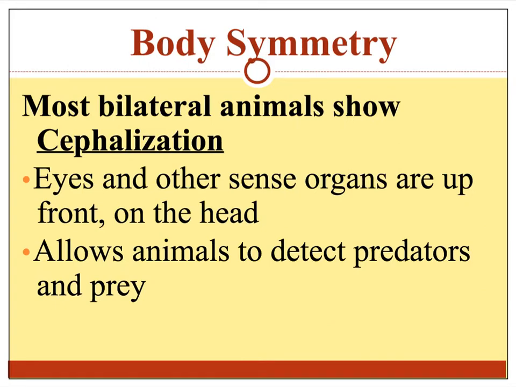So along with bilateral symmetry, most animals have cephalization. This is when their eyes and other sensory organs are up front on their heads. This allows animals to detect predators and prey more easily.